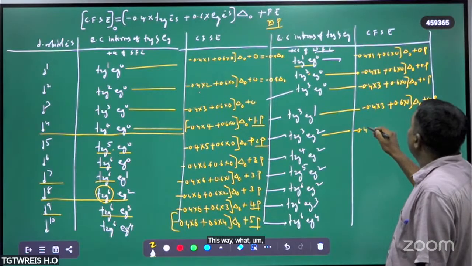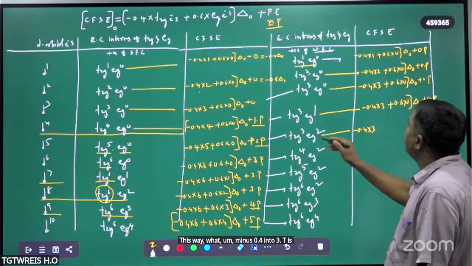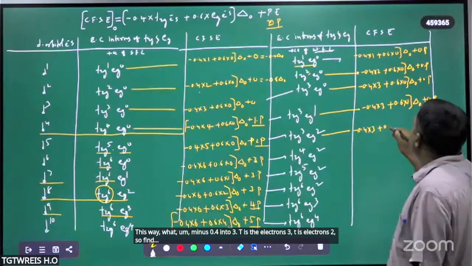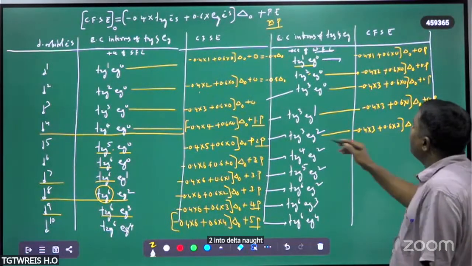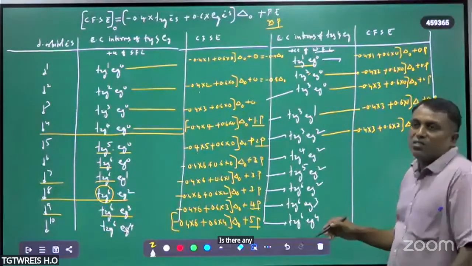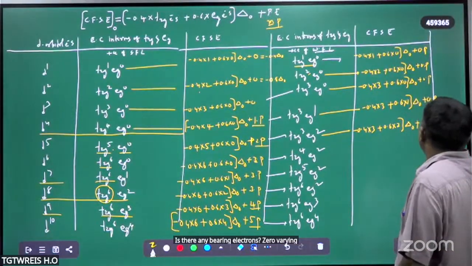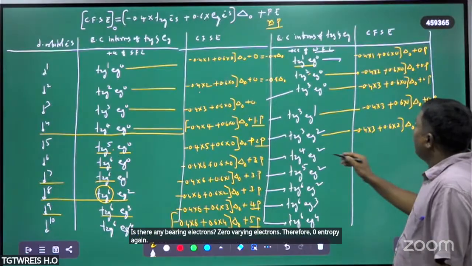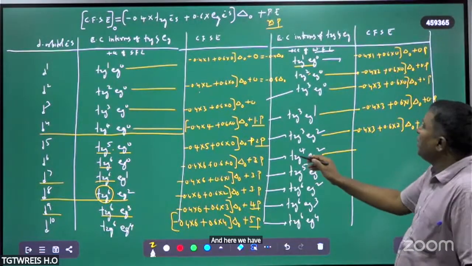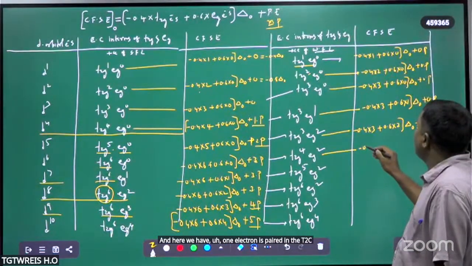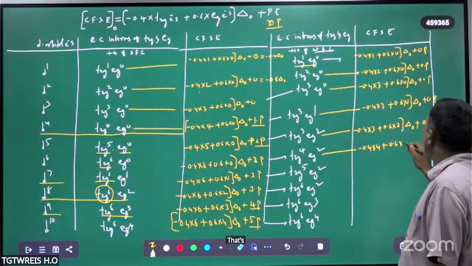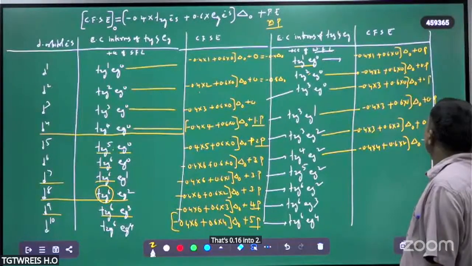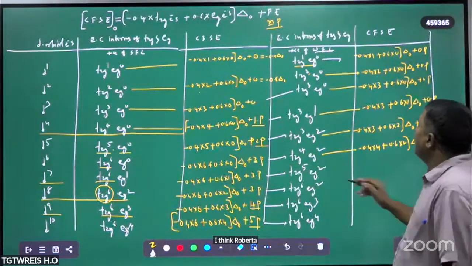Minus 0.4 into 3, t2g electrons 3, eg electrons 2. So 0.6 into 2 into delta naught plus, is there any pairing electrons? 0 pairing electrons. Therefore 0 into P again. And here we have one electron paired in the t2g. Therefore minus 0.4 into 4 plus 0.6 into 2 into delta naught plus how many pairing electrons now? One.